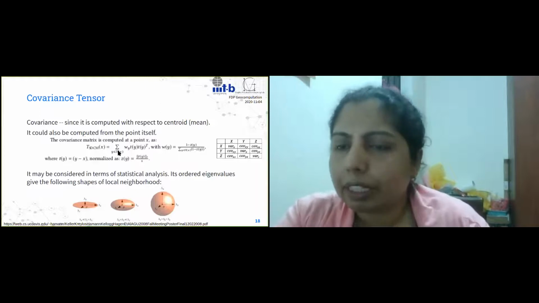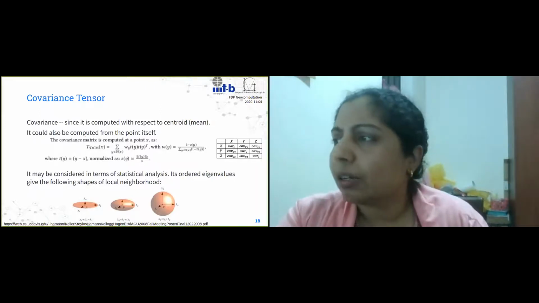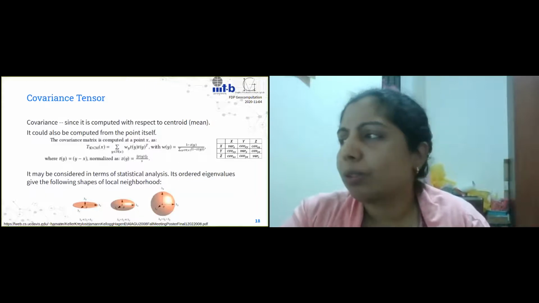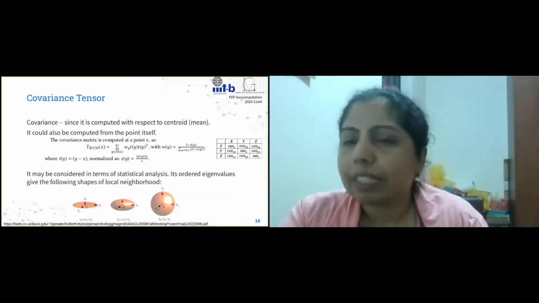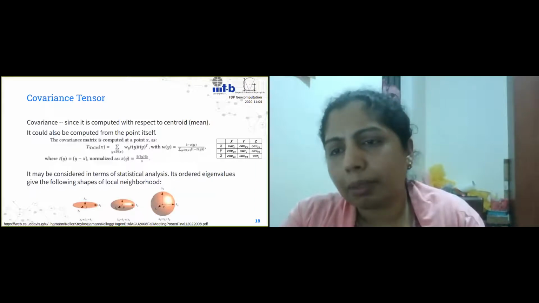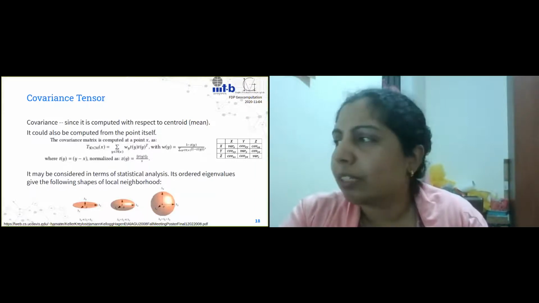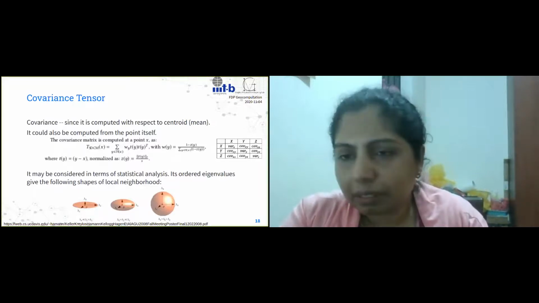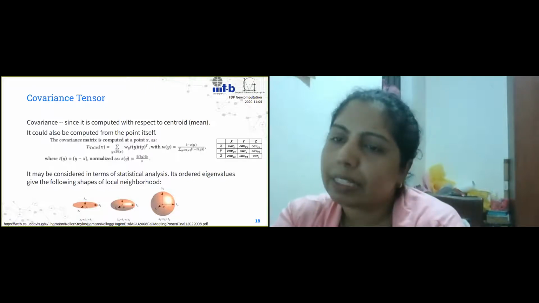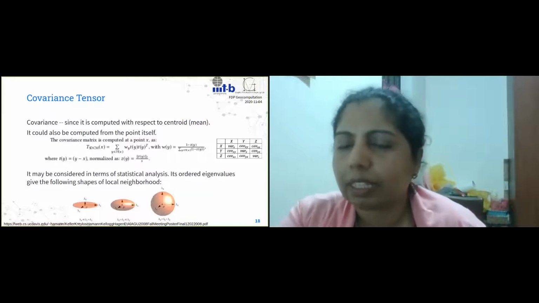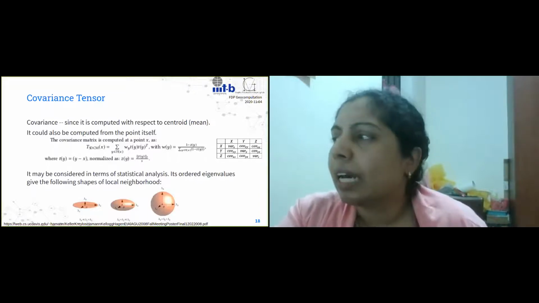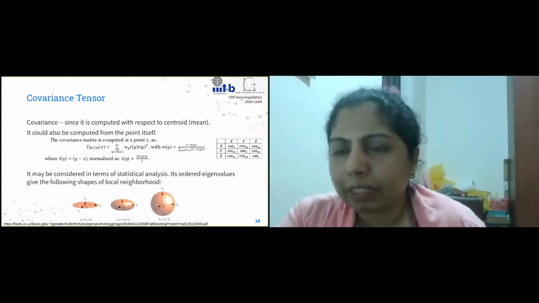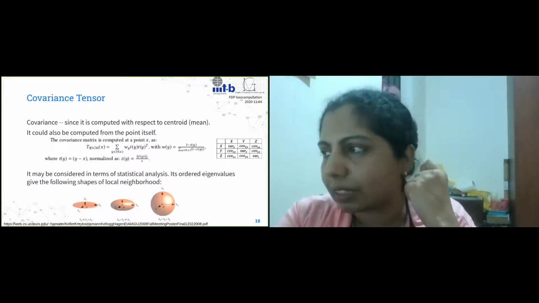This becomes a three-dimensional covariance matrix. Now, if you look at it from a statistics point of view, essentially what we are trying to do here is take the x values of all the neighbors and find the variance in the x values. That is essentially how we compute the diagonal. It's the variance in that same dimension, right? In the x direction or the y direction or the z direction. And in the other parts of the matrix, we are essentially finding the covariance between x and y values. So that's essentially what the covariance matrix is. So what this reduces to is essentially this, right?